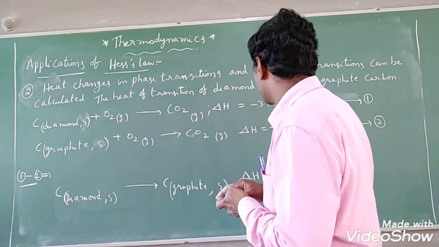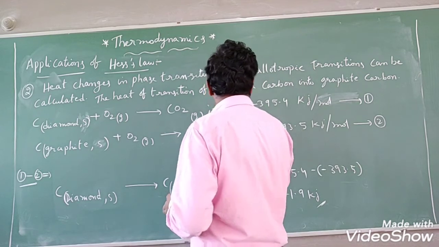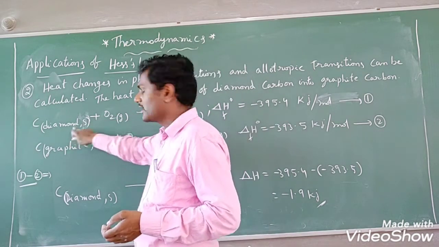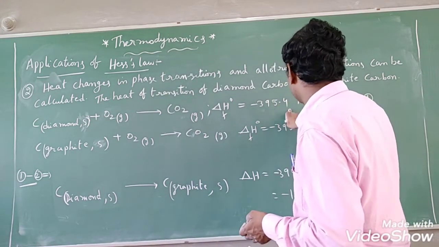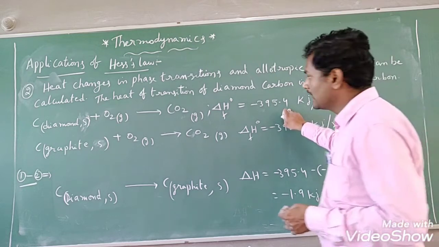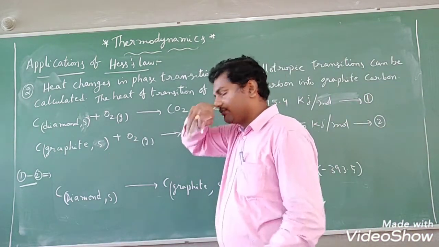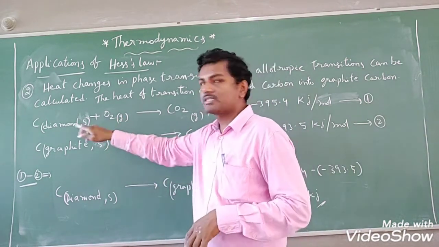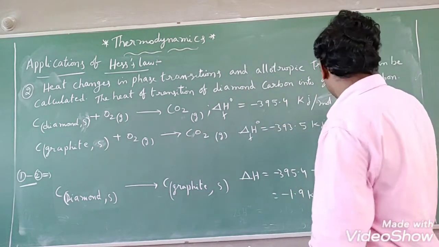For that I have taken the standard enthalpy of formation of carbon dioxide. The standard enthalpy of formation of carbon dioxide from diamond carbon I have taken, and that standard value is minus 395.4 kilojoule per mole, students. Here is the formation of CO2 gas on combustion of graphite carbon, what is the value of this? On combustion of diamond carbon, what is the value of this? I have given you the equations.